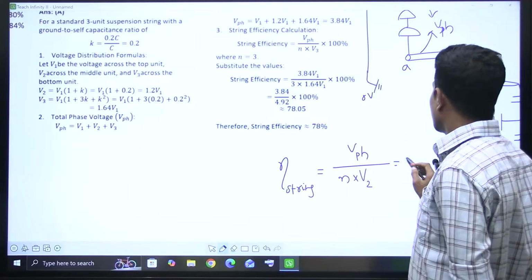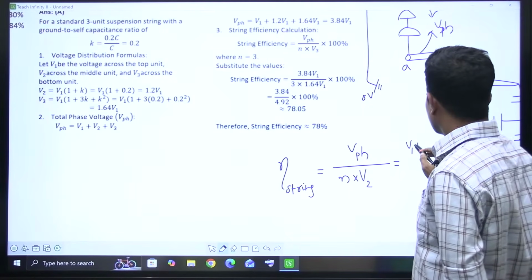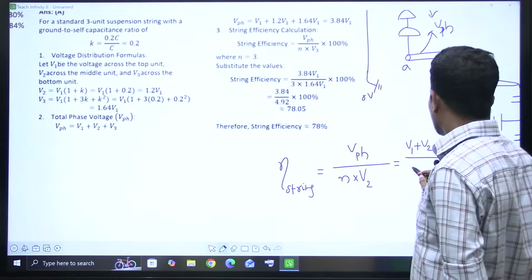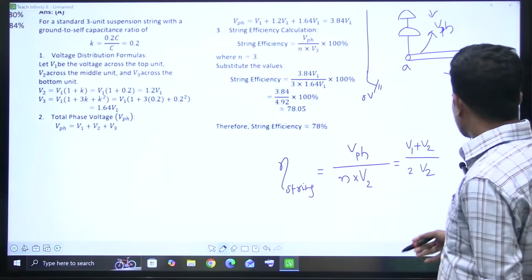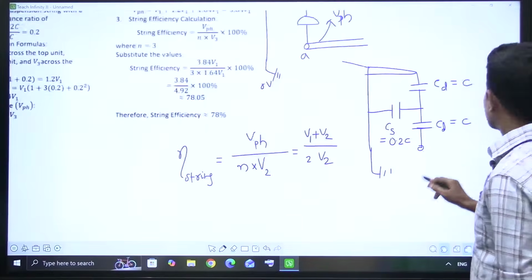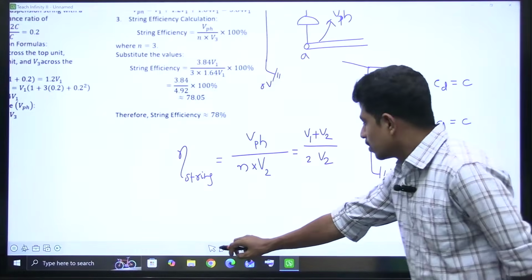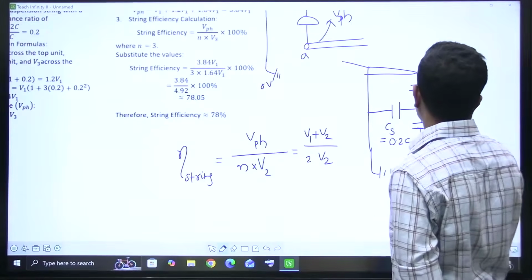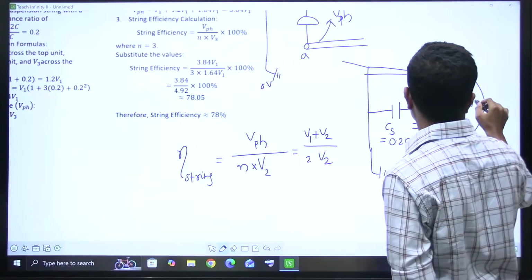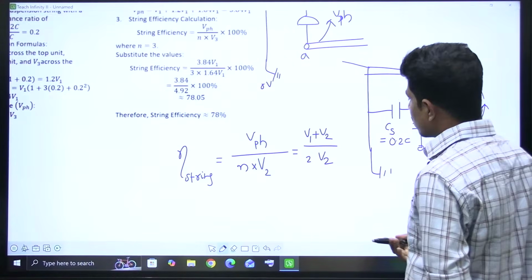V2. Now tell me, how much is V phase? V phase is nothing but V1 plus V2. With n equal to 2, the denominator is 2 times V2, right? V phase means V1 plus V2. This is the phase voltage. Let's take this voltage as V1 and this voltage as V2. So this total, V1 plus V2, is V phase.